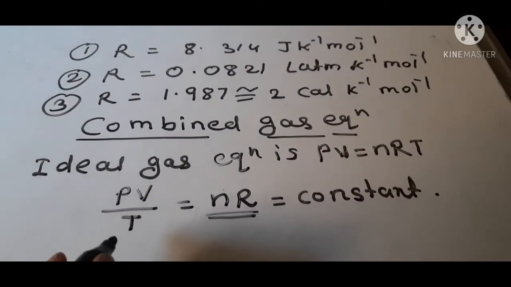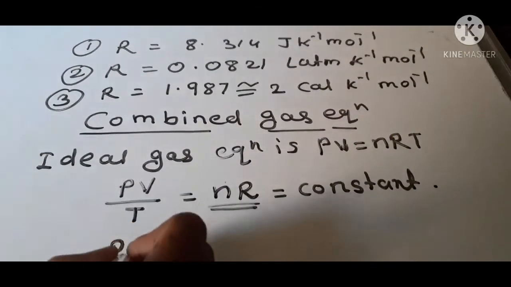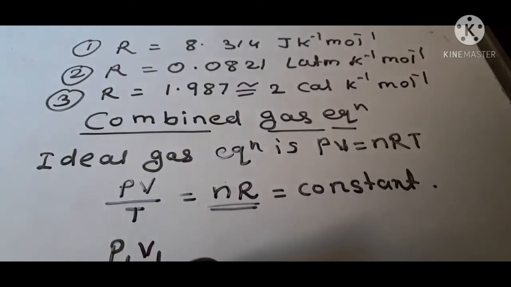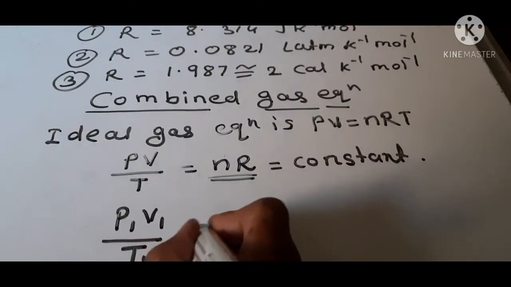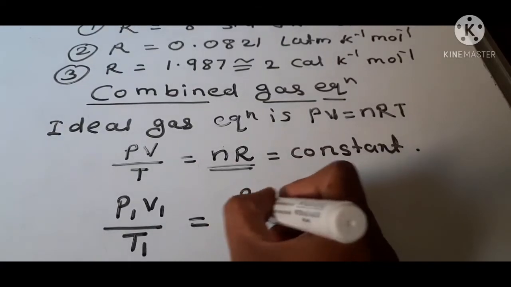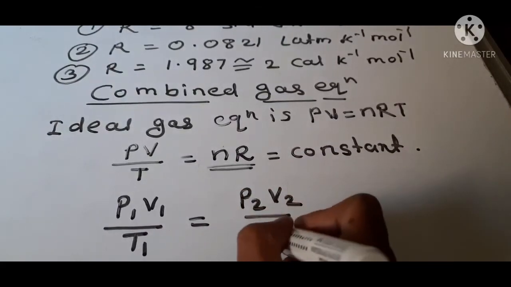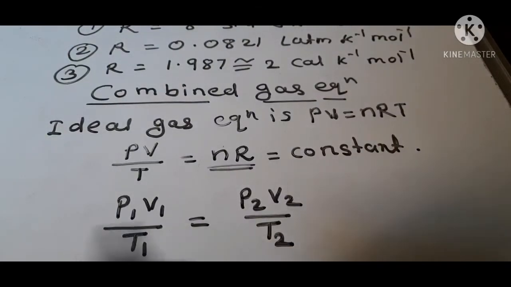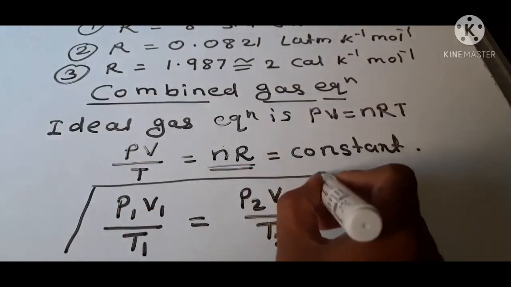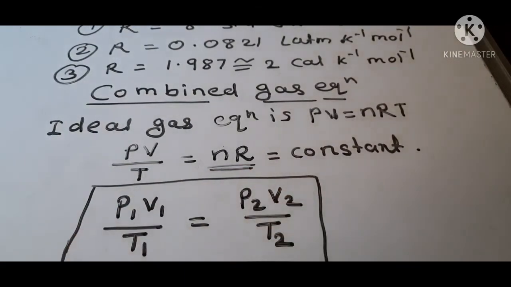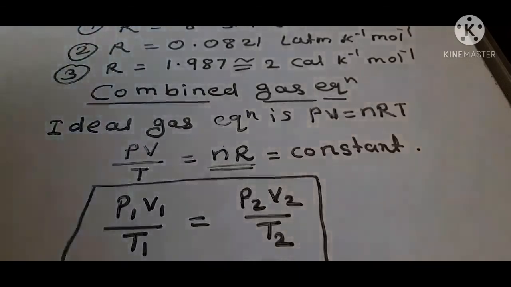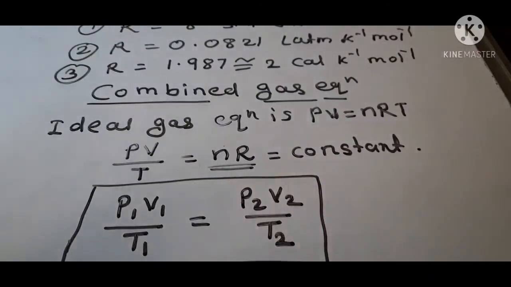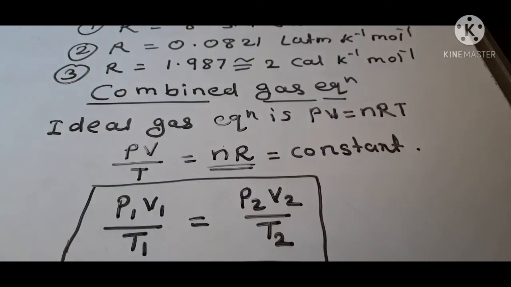So we can write P1V1 upon T1 equals P2V2 upon T2, and this is the combined gas equation. You have to solve problems on the basis of this formula, that is P1V1 upon T1 equals P2V2 upon T2.